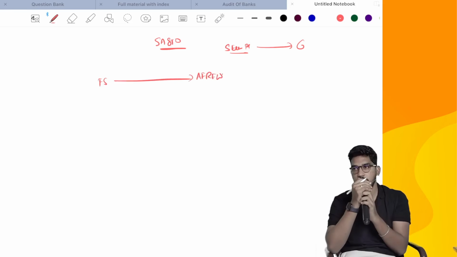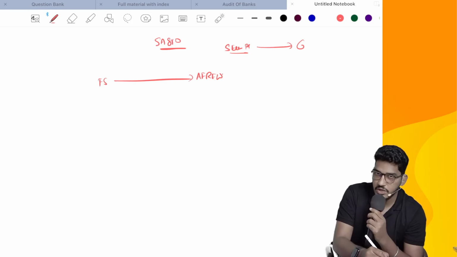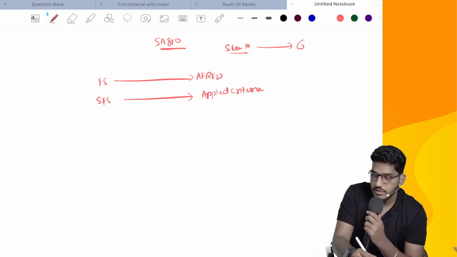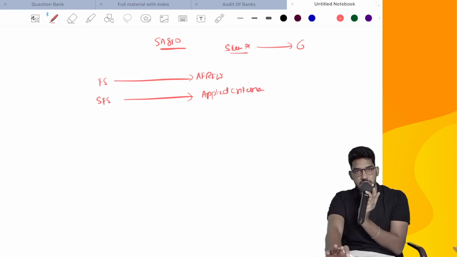Now for summary financial statements, what we need to verify is whether summarized financial statements are properly summarized as per the applied criteria. That's it. Everything else will remain the same.